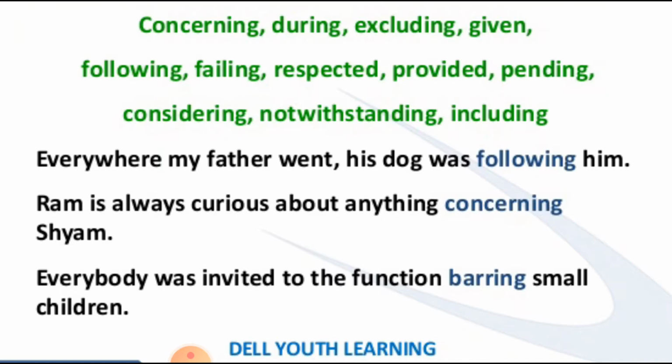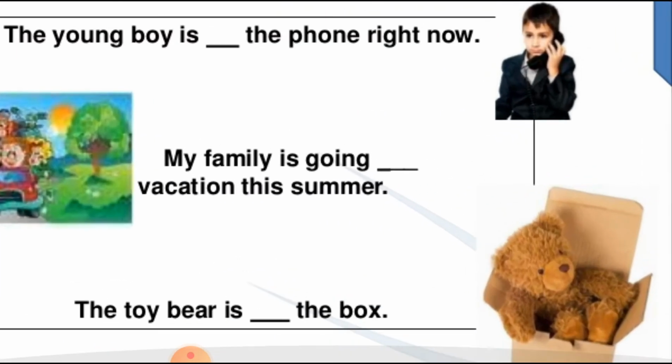Everywhere my father went, his dog was following him. Ram is always curious about anything concerning Sham. Concerning is a participle preposition. Everybody was invited to the function, barring small children. Small children were not allowed. So barring here is a participle preposition.